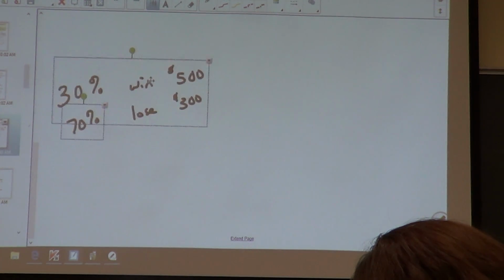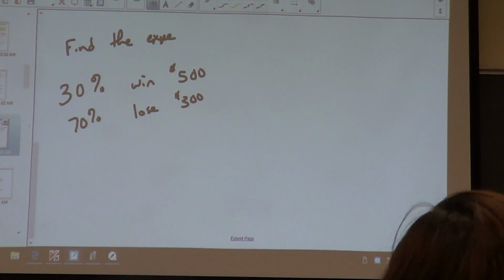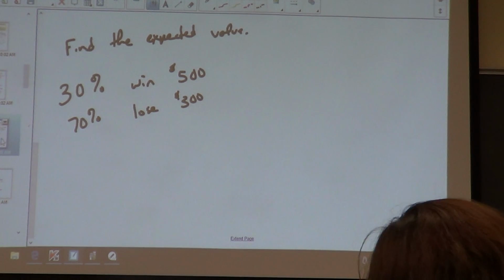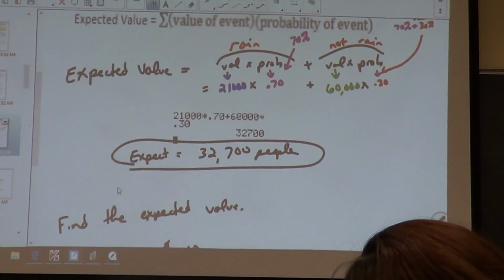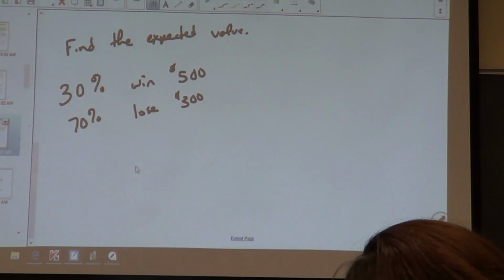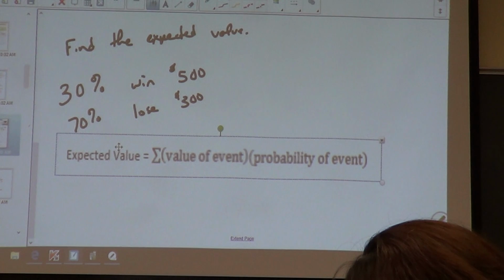Paste. And let me get our formula. Copy and paste.